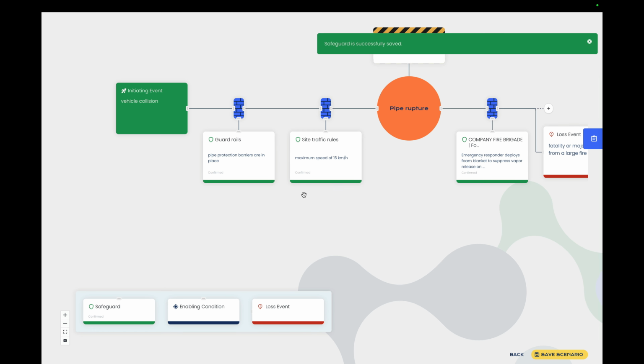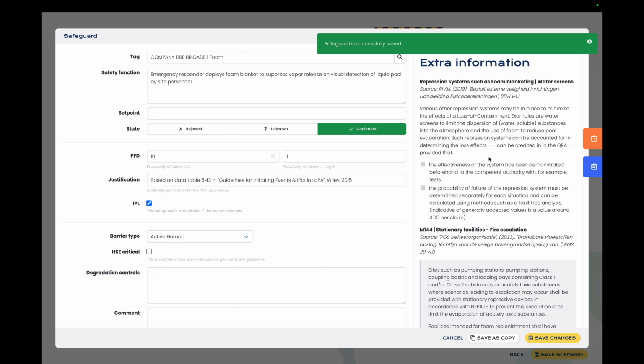Let's have a look at the differences between the safeguard we created earlier. We've received some additional information, justification and barrier types are pre-filled, that we could update if we want, but let's leave them for now.